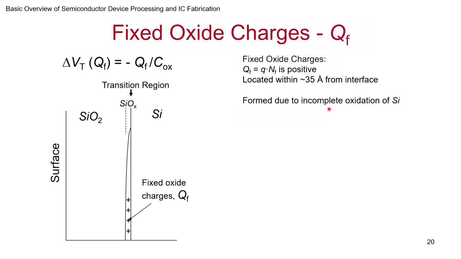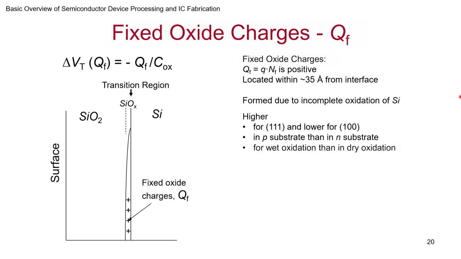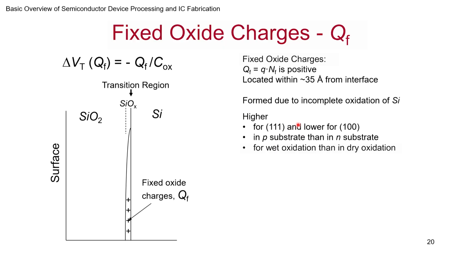This is formed due to incomplete oxidation of silicon. And this is the important point you want to note: for 111, these values are higher, because there are more half-oxidized levels left behind with 111 compared to 100. This is one of the reasons there was a transition towards 100 wafers for VLSI, because the fixed oxide charge was much less.